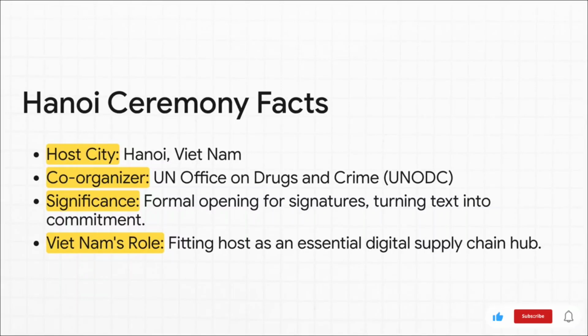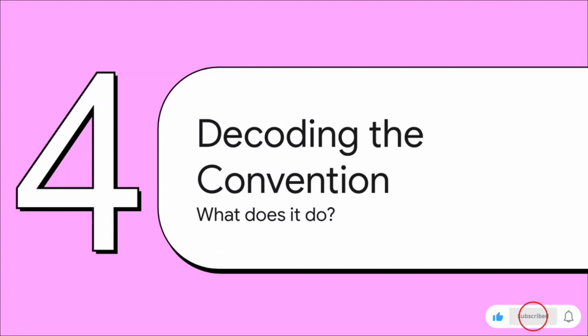Okay, remember these details. These are all potential exam questions. The location, Hanoi, Vietnam. The key UN body co-organizing it, the UNODC. And the significance? Well, Vietnam's role in the global digital supply chain made it a very symbolic and fitting host for this event. All right, now for the core of our explainer, what does this treaty actually do? Let's break down its key functions.